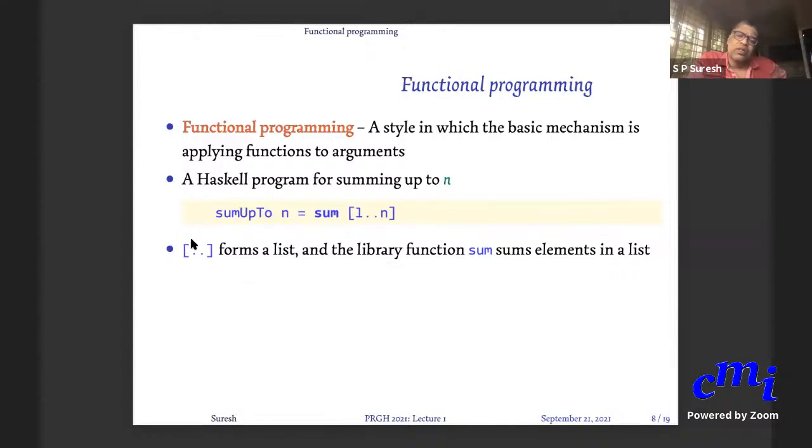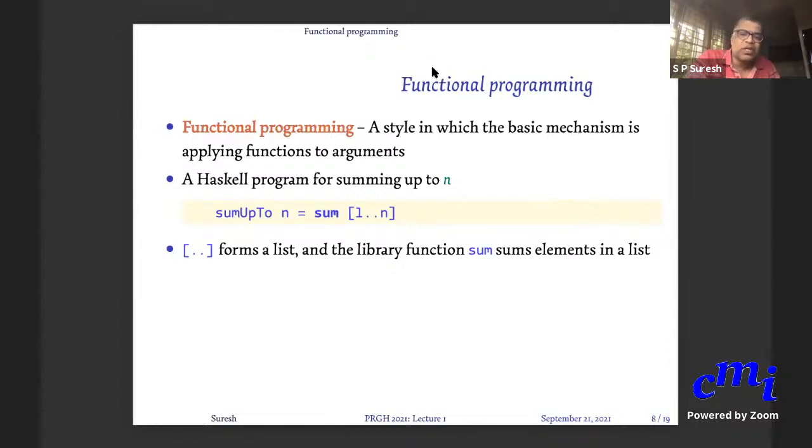Here, this dot dot within the square brackets, the square brackets and the stuff inside, is itself syntactic sugar for some function. We'll later learn what that function actually is. It's a proper function that forms the list from 1 to n, and then sums the elements in the list. Yes, I see there are chat messages.